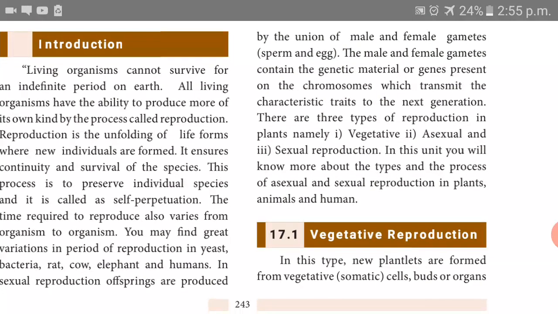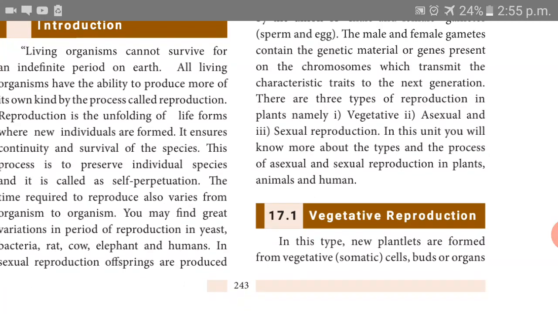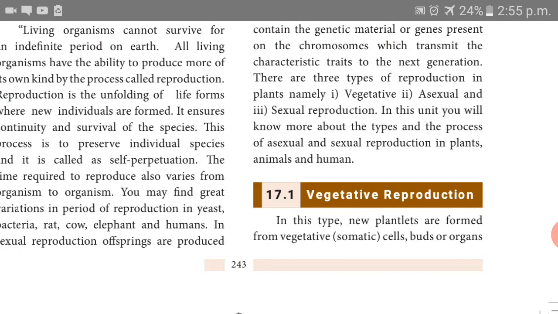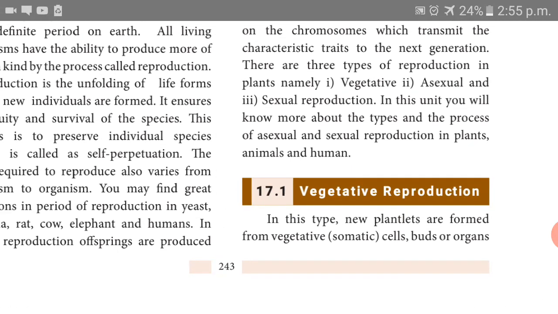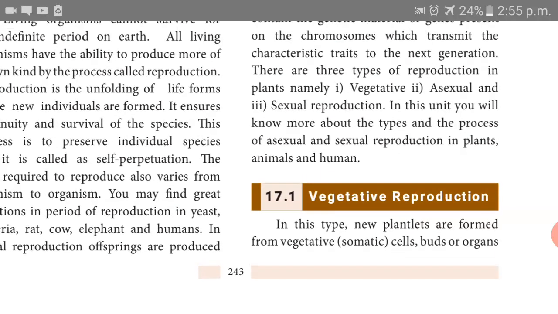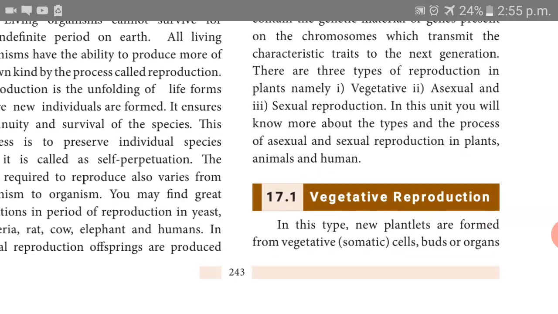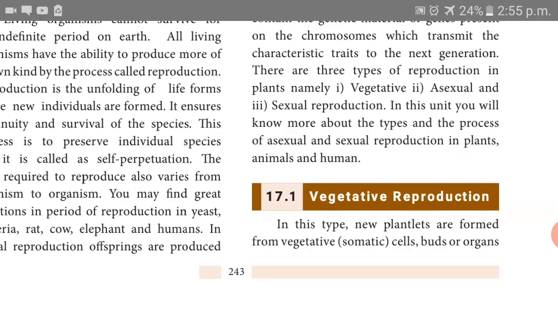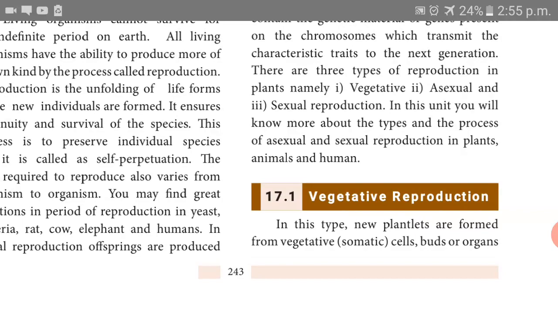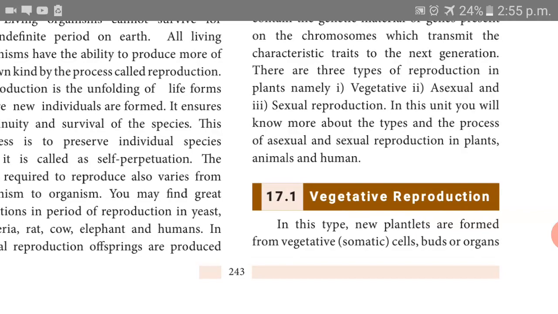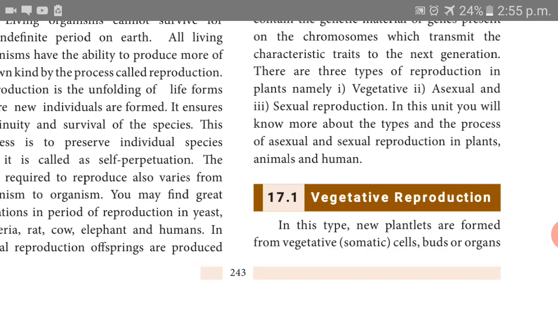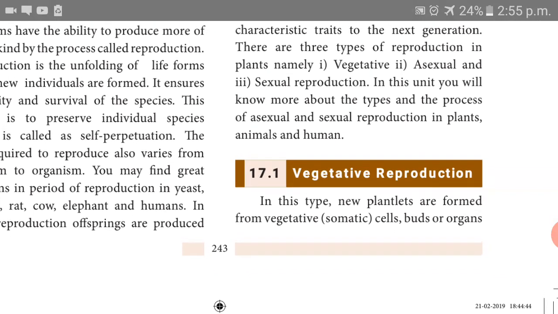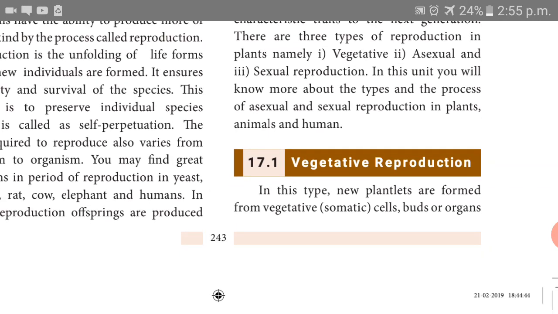Next, reproduction has three types. How many types? Three types of reproduction are there. The first one is vegetative reproduction, the second one is asexual reproduction, the third one is sexual reproduction. In this lesson we have to discuss these types of reproduction only. First of all we have to discuss reproduction in plants.